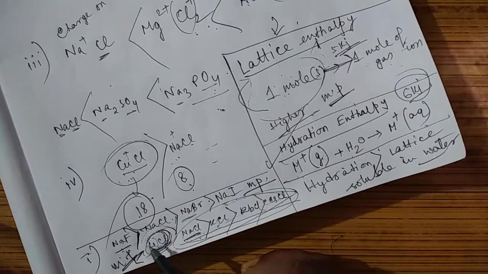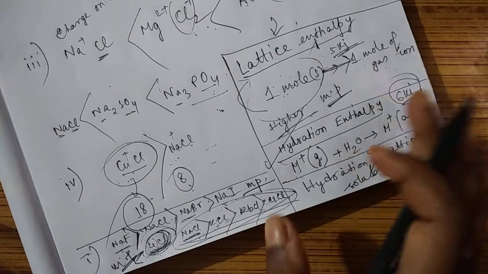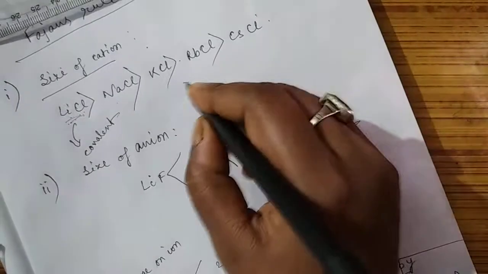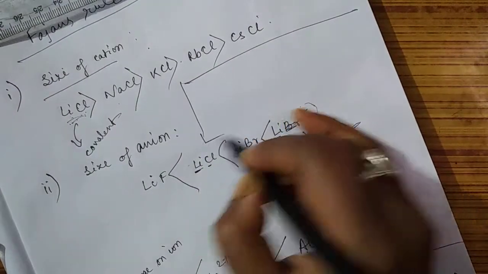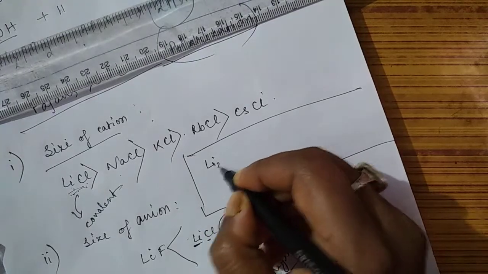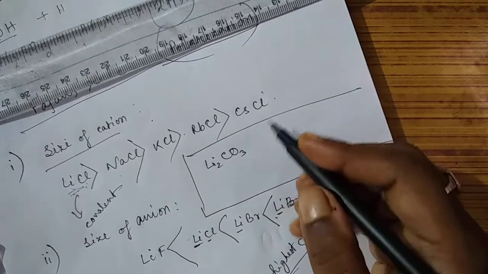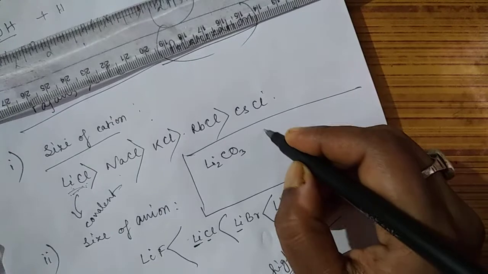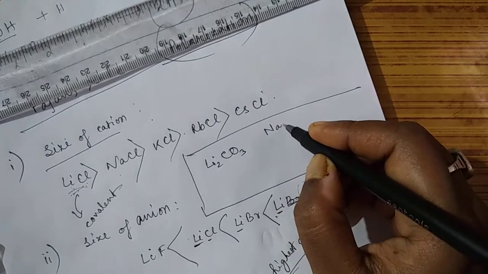Now I am discussing carbonates and bicarbonates and their stability. Regarding their stability, see, why is lithium carbonate not as stable as Na2CO3 or Cs2CO3?